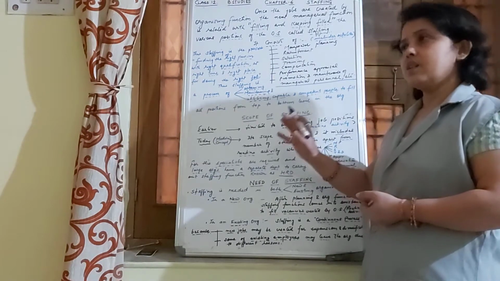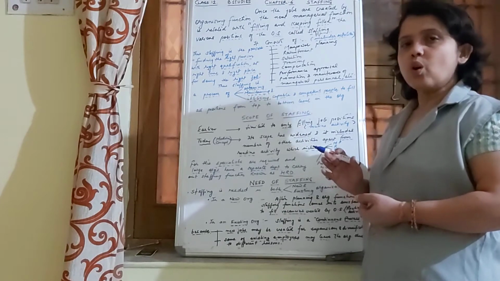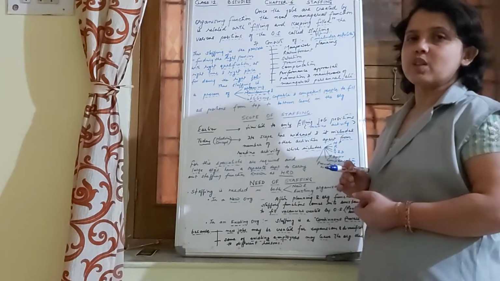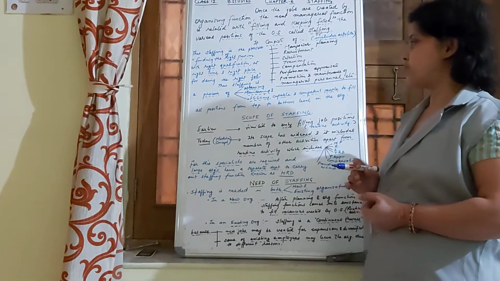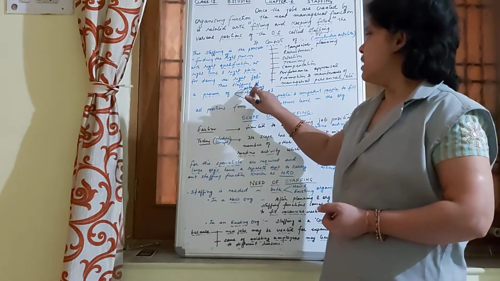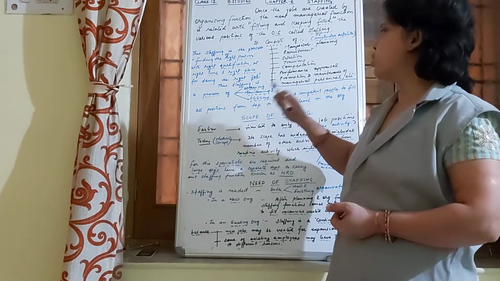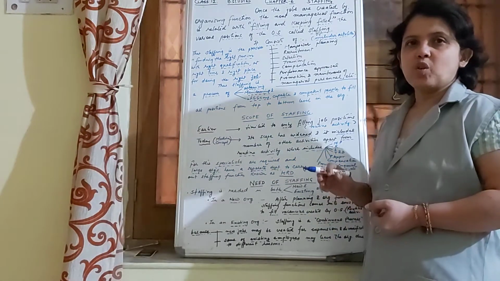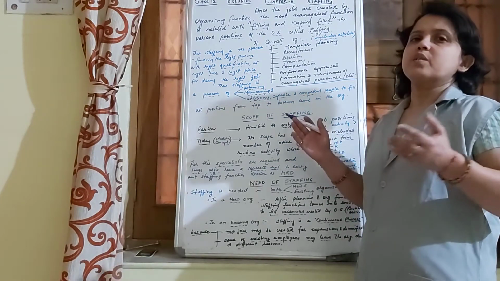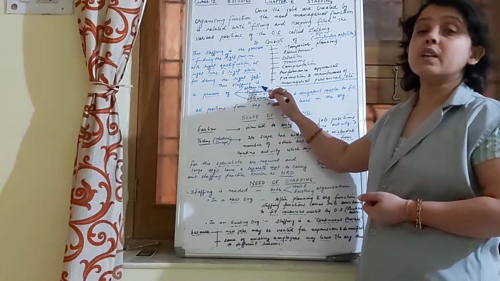And if these activities are properly carried out, it always gives good results. So it is considered to be very, very important. Also, staffing is the process of obtaining, maintaining and utilizing. Obtaining, because there are people available all around you, but you have to obtain the right person.